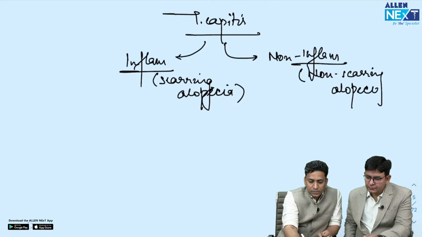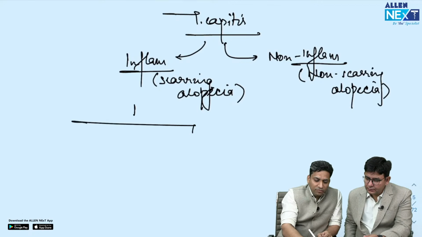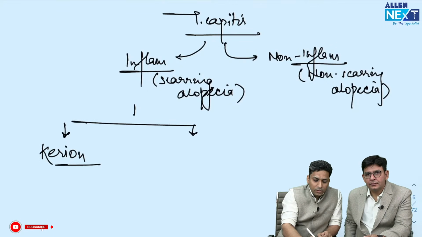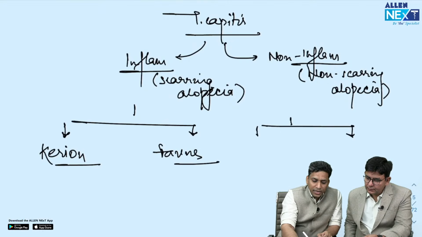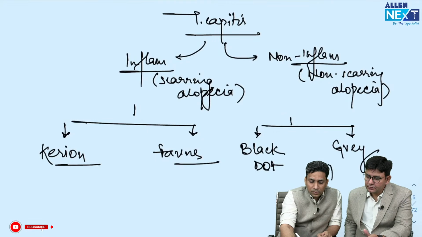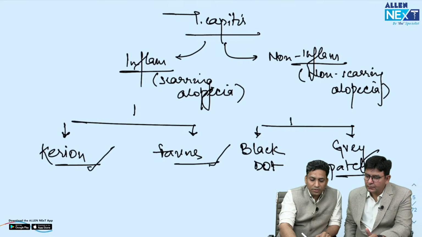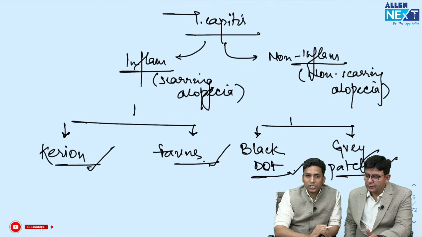Now what are the types? Inflammatory is further divided into two types, carrion and favus, while non-inflammatory is divided into two types, that is black dot and grey patch. So these are the four types of tinea capitis. These two are inflammatory types and these two are non-inflammatory types. These two cause scarring alopecia and these two cause non-scarring alopecia. Okay.